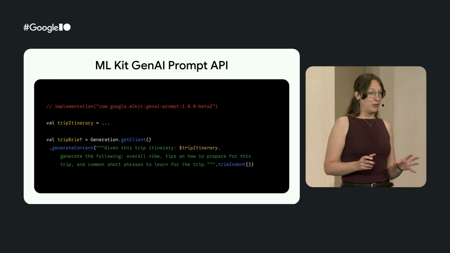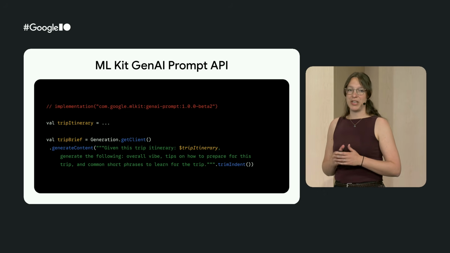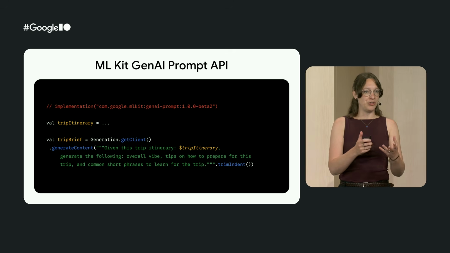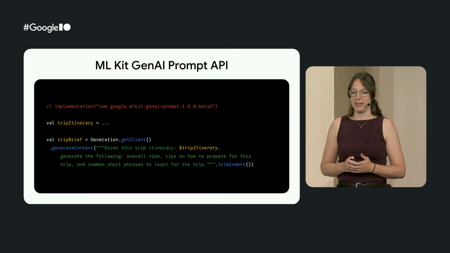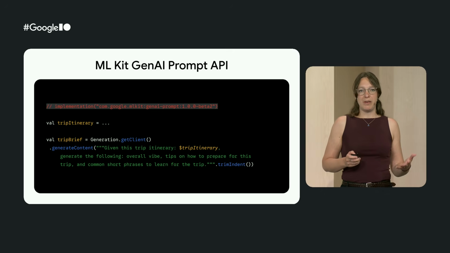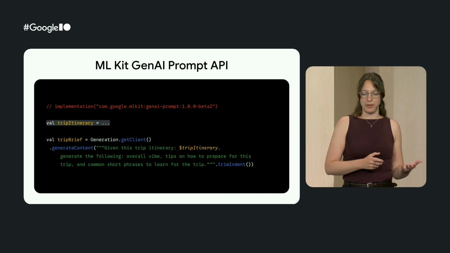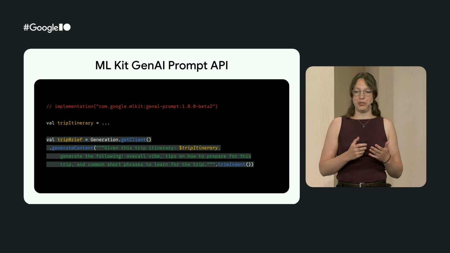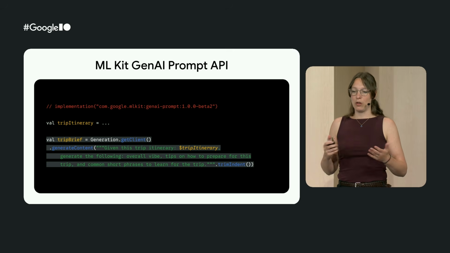So let's dive right into our code using the ML Kit GenAI Prompt API. This API gives us access to that Gemini Nano model that runs on device. So with this API, we simply take our trip itinerary, and then we add it to our prompt, and we ask our model to generate a summary of our trip, along with tips on preparing for the trip.